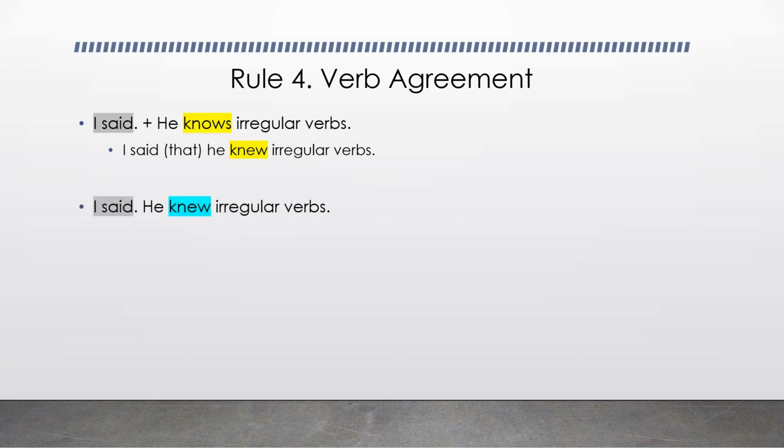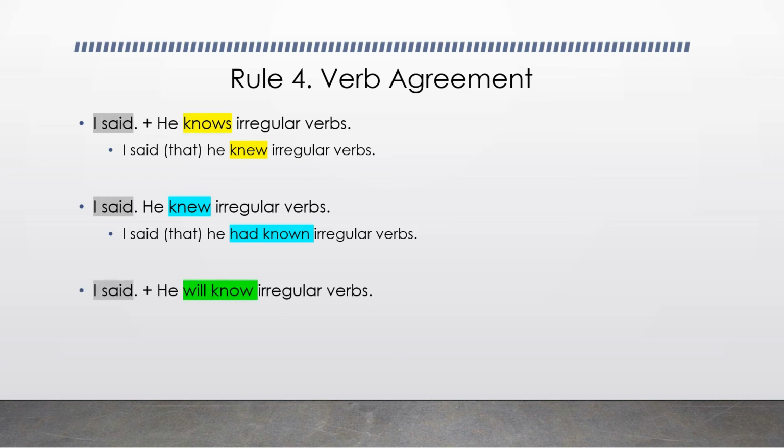He said he knew irregular verbs. Now, what's going to happen here? The verb knew is already in the past tense, in simple past. Now it has to be in past perfect. He said that he had known irregular verbs. I said he will know irregular verbs. Will becomes would. I said that he would know irregular verbs.